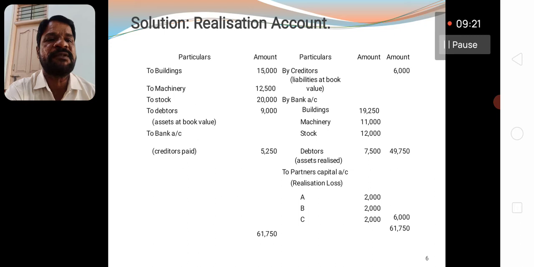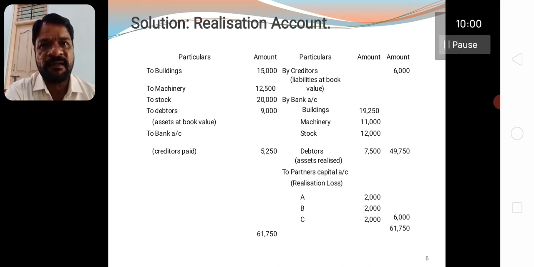The balance comes to rupees 6,000. 61,750 minus 6,000 creditors and assets realized 49,750. We deduct these two, we get the balance 6,000. 6,000 is shared by the partners equally, as stated in the problem. A: 6,000 into 1/3, now that comes to 2,000. B: 6,000 into 1 by 3, 2,000. C: 6,000 into 1 by 3, 2,000.